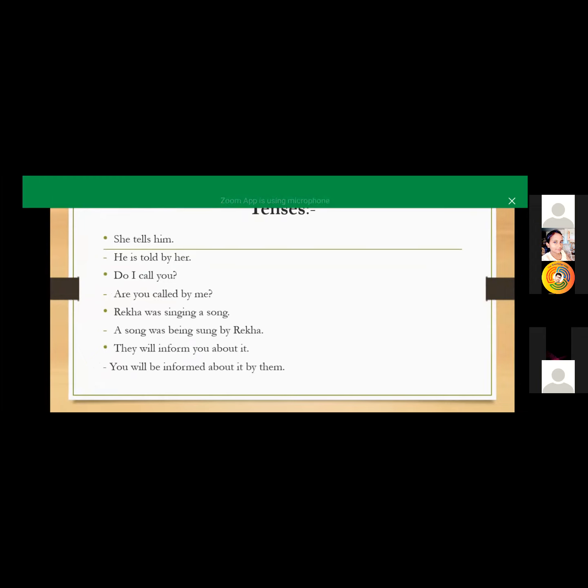In a normal sentence, if we are talking about future continuous tense, what will be our sentence? That is, you will be, then we are using ing form of the verb, if you remember future continuous tense. But when we are talking about passive voice, then we are using V3. So our ing form of the verb is converted into V3 form of the verb.